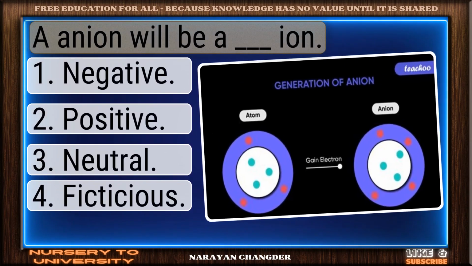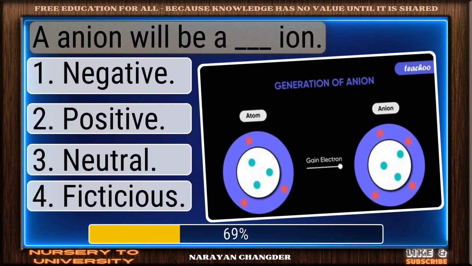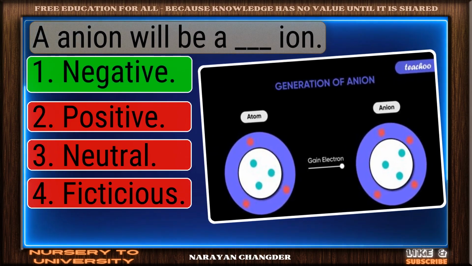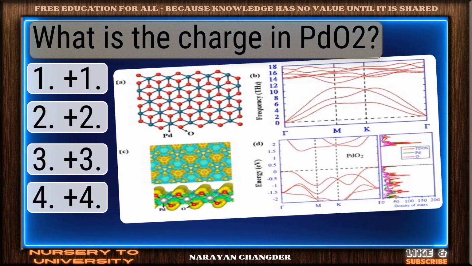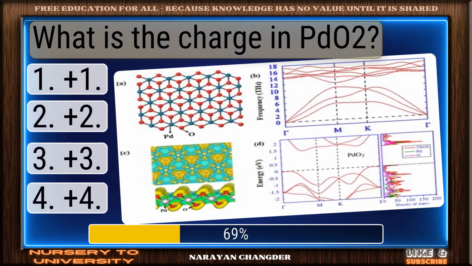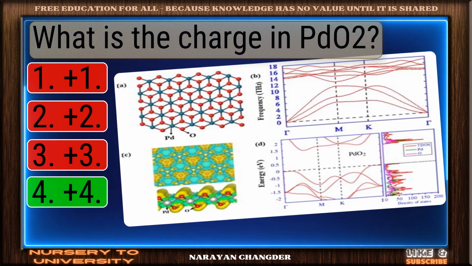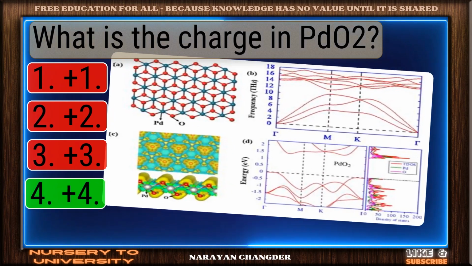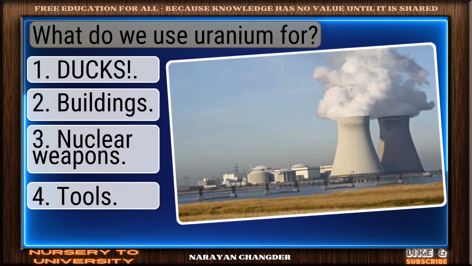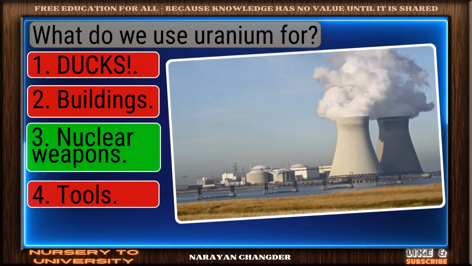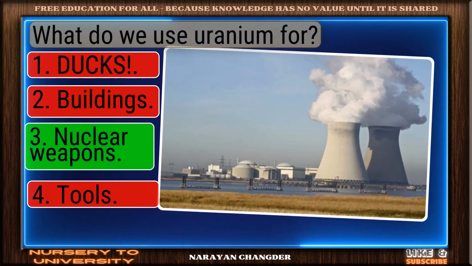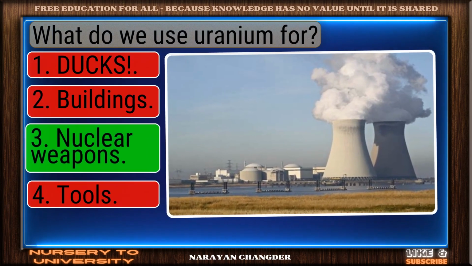Anion will be a dash ion. Excellent choice. Negative is the right answer. What is the charge in Pu2? Good job. Your answer +4 works well here. What do we use uranium for? Smart move. Nuclear weapons is an accurate answer.